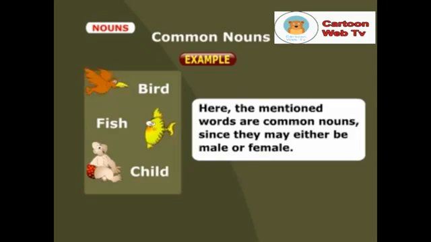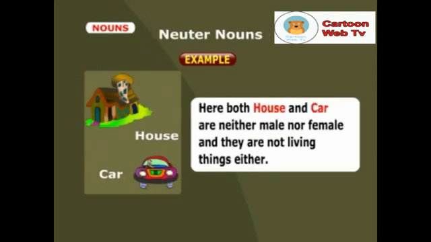Here the mentioned words are common nouns since they may either be male or female. And finally come the examples for neuter nouns: house and car. Here both house and car are neither male nor female and they are not living things either.